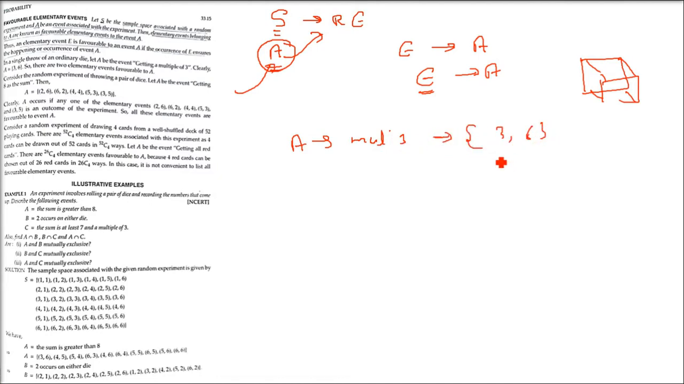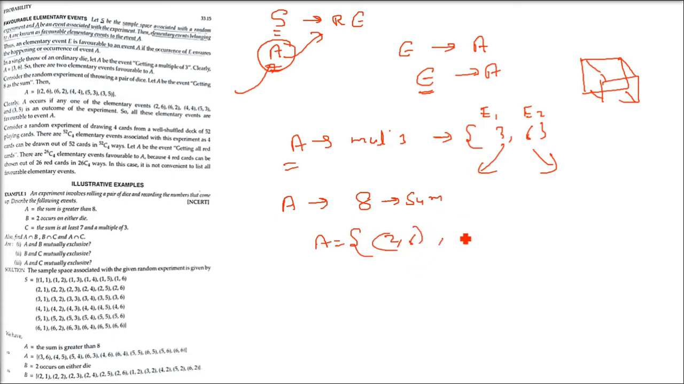Let us take one more example, say, getting 8 as the sum. In the first one, that is a multiple of 3, E1 and E2, that is 3 and 6, are the favorable elementary events of the event which is a multiple of 3. Now let us take one more example of getting 8 as the sum when we throw a pair of dice. Two dice we are throwing.